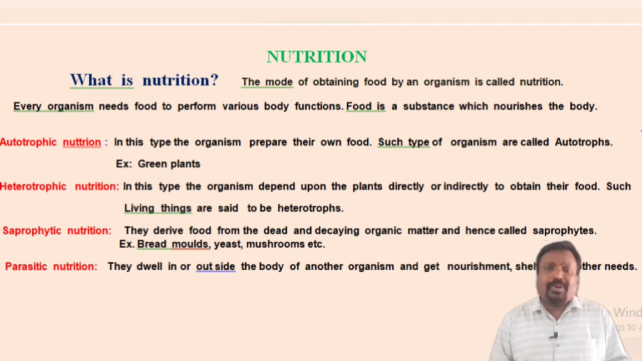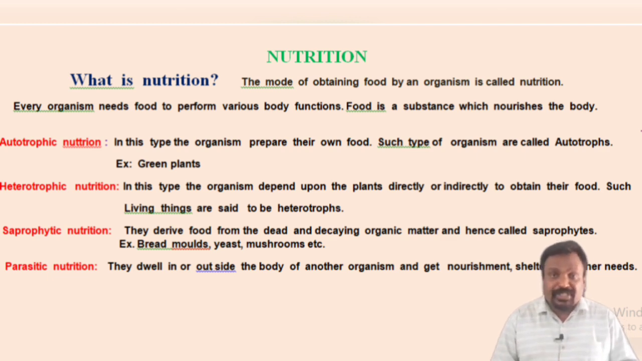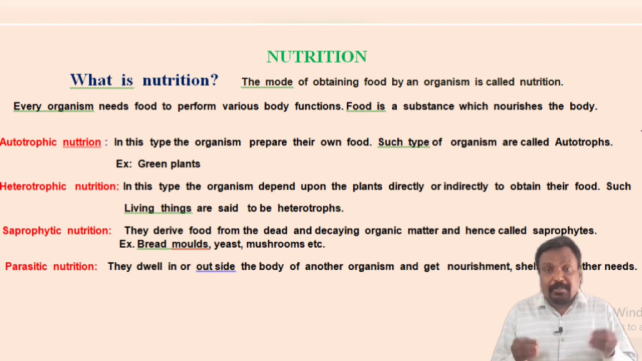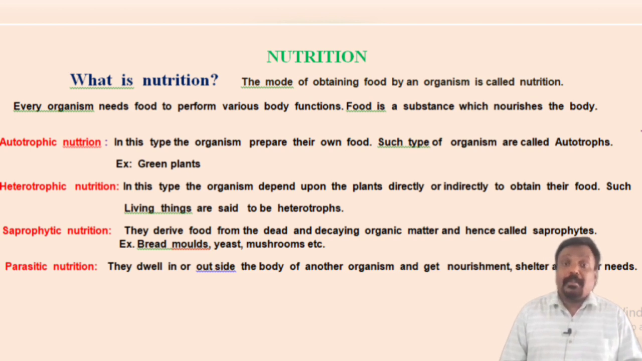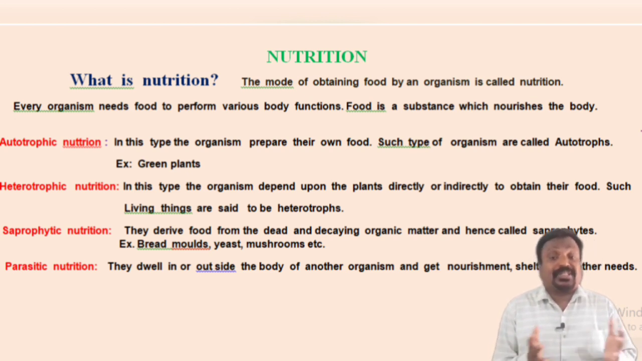Now, one more nutrition is there. For example, lice, which dwell on our hair, or the tapeworm, which is found in the digestive system of man. How do they live? They get food from other organisms. That means they always depend on other organisms to get their food. Such a type of nutrition is called the parasitic mode of nutrition. Therefore, they are said to be parasites.